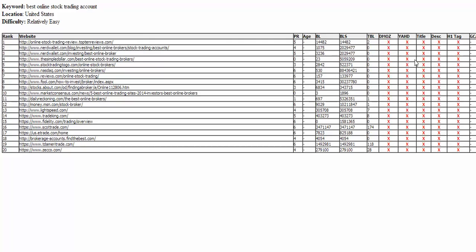And, of course, on your page, you would want to have the heading as an H1, which would say best online stock trading account. You use that as an H1 tag. You can do that on WordPress. There's a box you can click on, and it makes it an H1. And then, of course, everything else would be the copy under it. The reason this is the best online trading account is because of the training program. They have a proven track record of, say, 200% return, whatever the case is in the copy, okay?